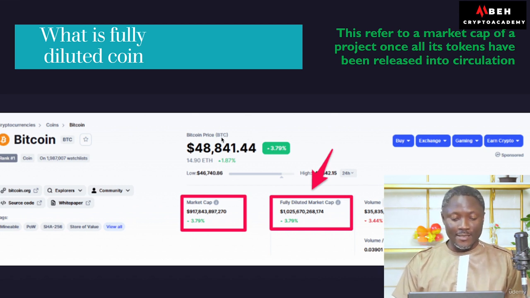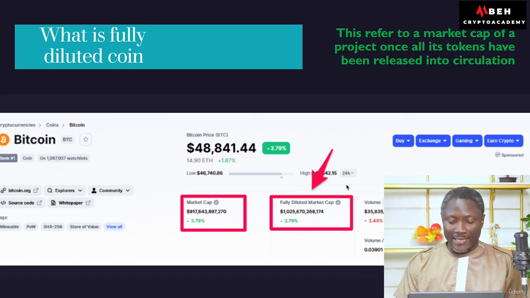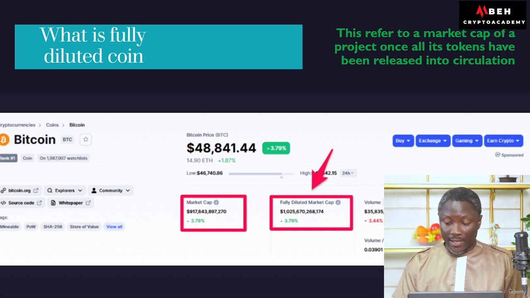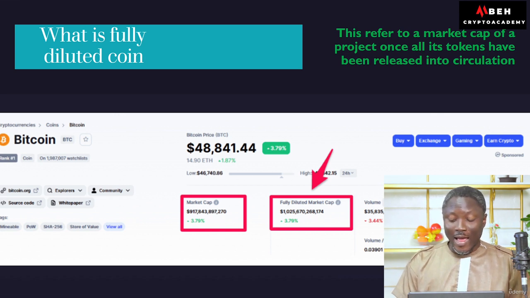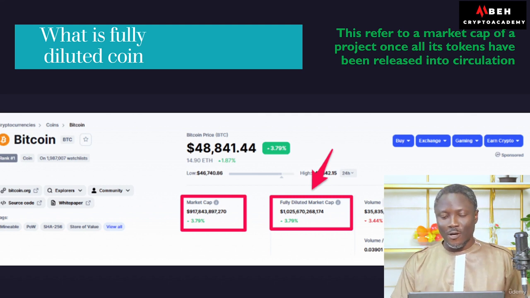Like you can see in this screenshot, which we actually took when Bitcoin was about $48,000. When you look at the fully diluted market cap of Bitcoin, you will realize that it is about trillions. It was trillions of dollars when this was taken. And of course, you realize that the market cap is about 900 and something million. And the supply, everything is actually in supply right now. So this refers to the market cap of a project once all its tokens have been released into circulation and nothing is locked up somewhere.